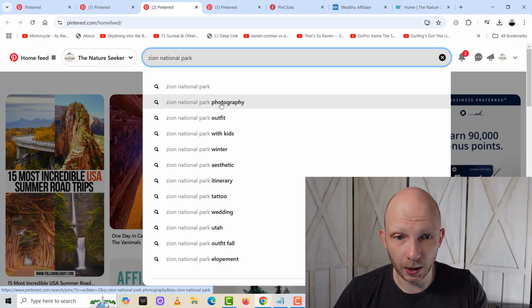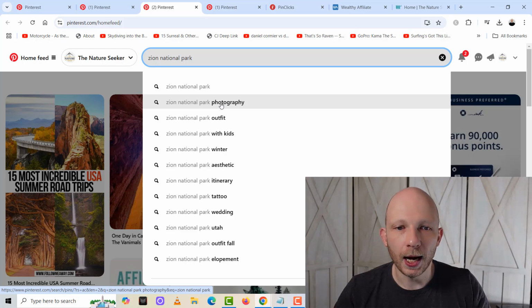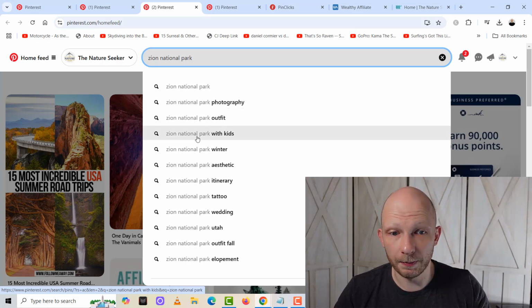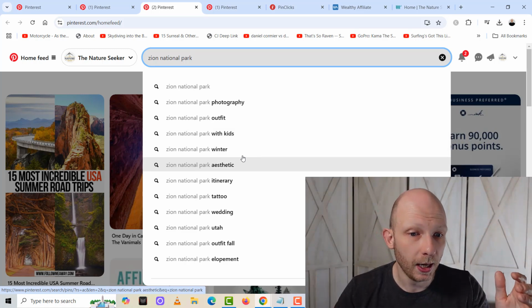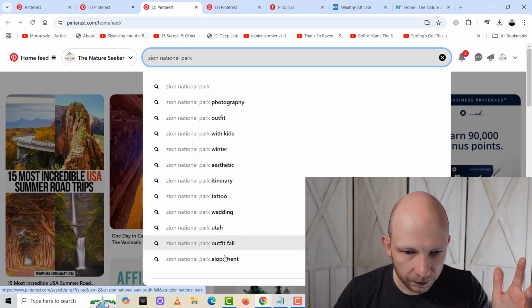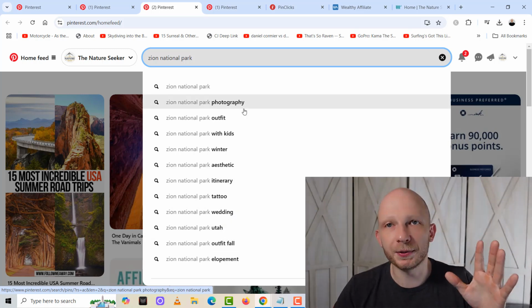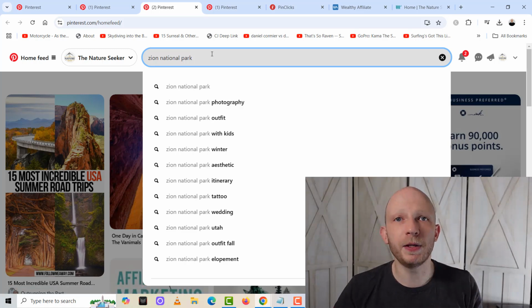I can make a couple of pins in a mosaic form with different pictures of Zion National Park. I can basically create something about Zion National Park with a picture of kids with their family hiking in the park, winter in Zion National Park, itinerary, well, there's elopement, whatever. The point is, what you're going to want to do is just type in the name of a keyword that's related to whatever niche you're based on.